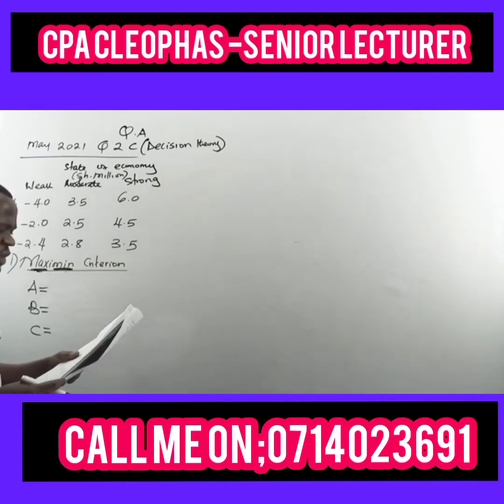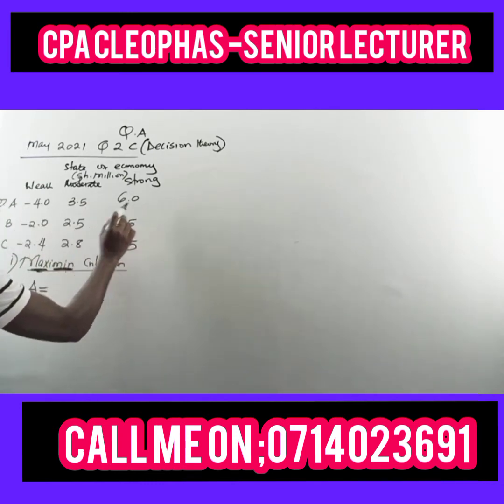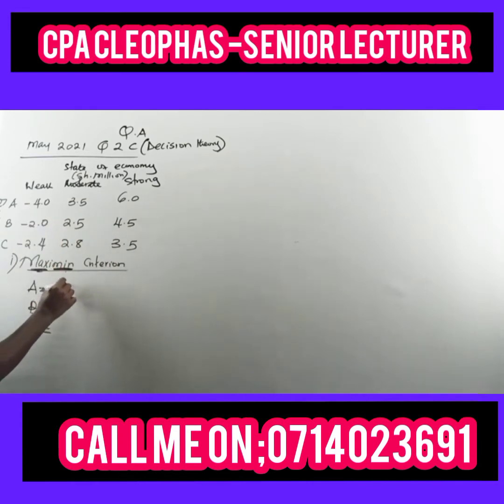Now, for company A, the minimum payoff is -4. Remember, shillings are in million.